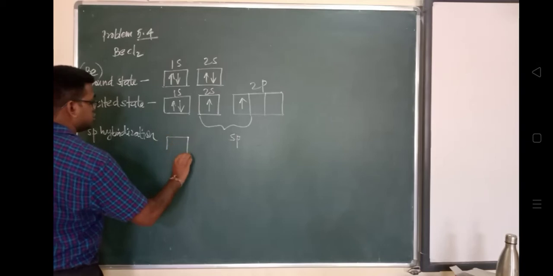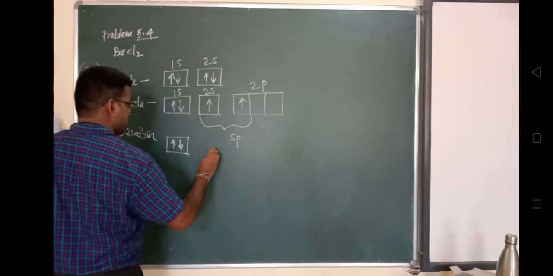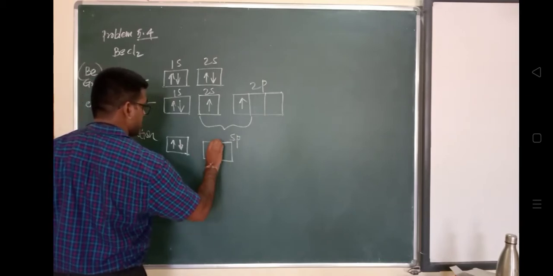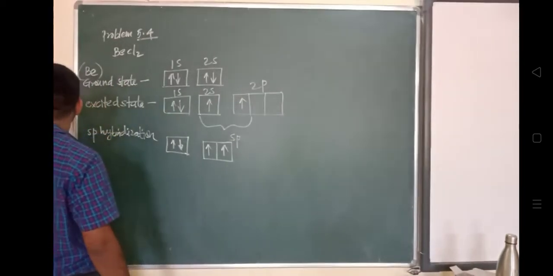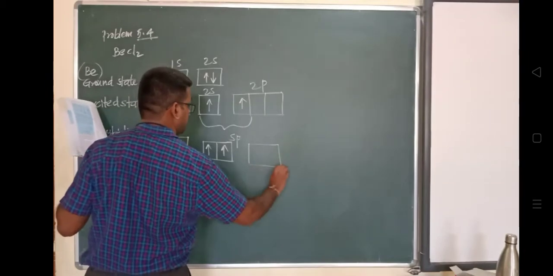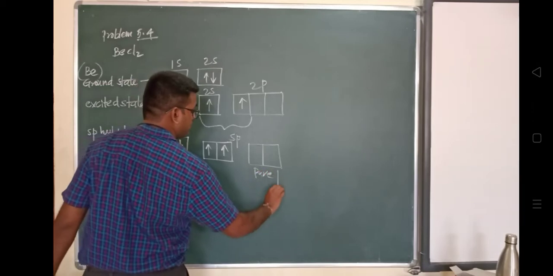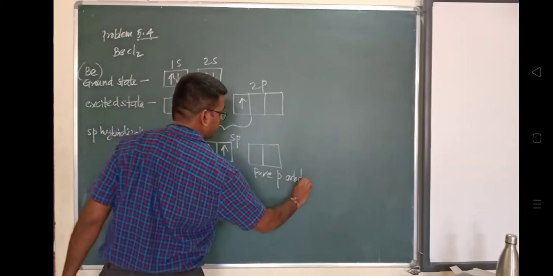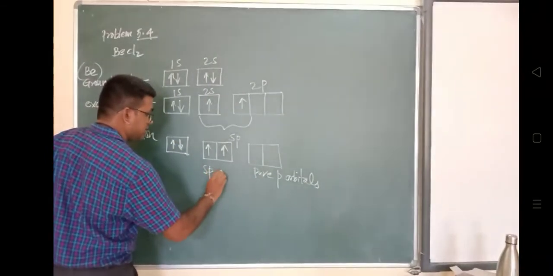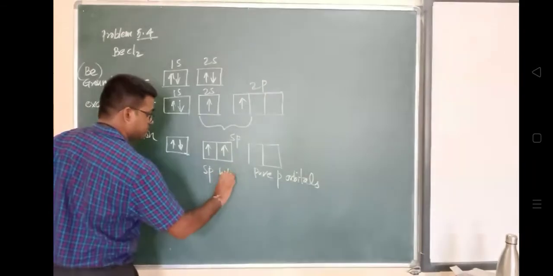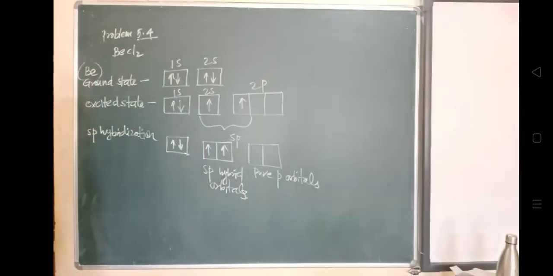You can see one half-filled s and one p orbital, and these two are empty pure p orbitals. These are the sp hybrid orbitals. So from this we can conclude that this beryllium is forming which hybridization? sp hybridization.